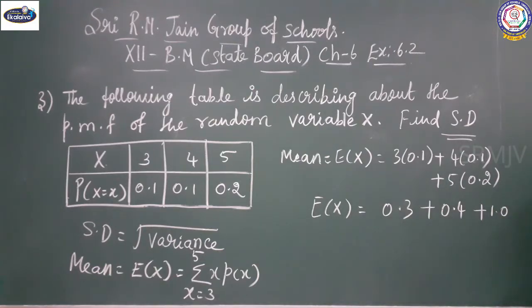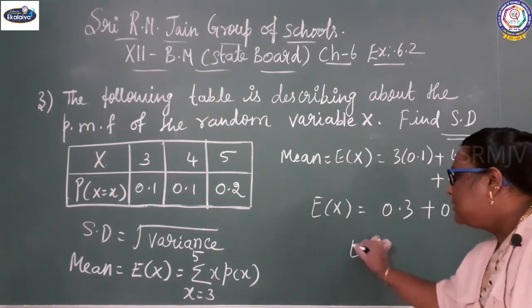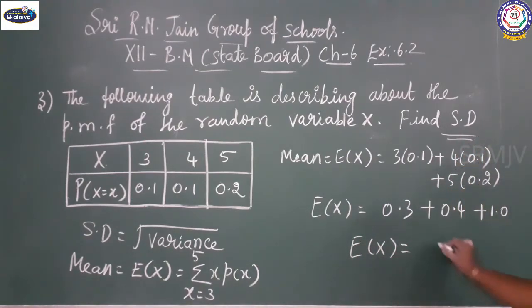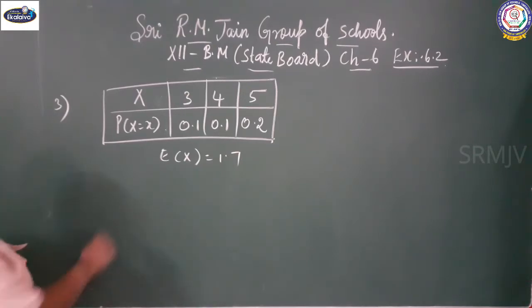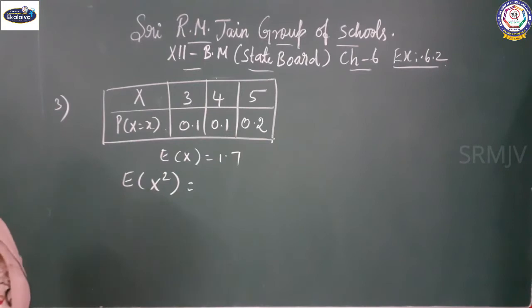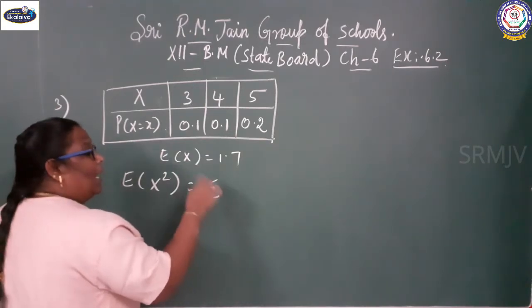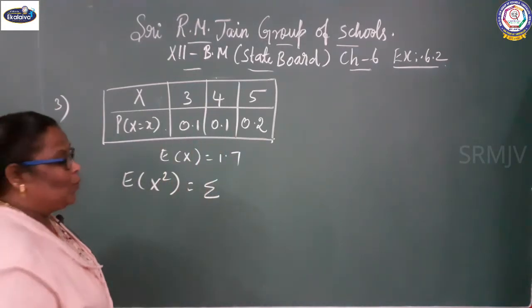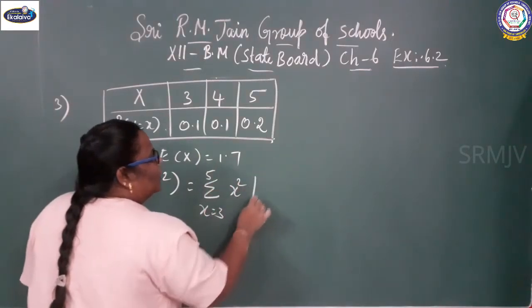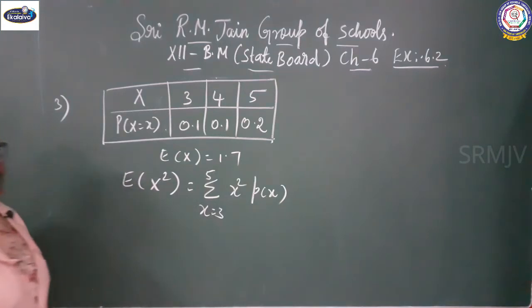So if we add, what is the value of E of x? Mean E of x equal to 1.7. Next you should find out E of x square. E of x square equal to sigma x square p of x. X can take the value 3 to 5.